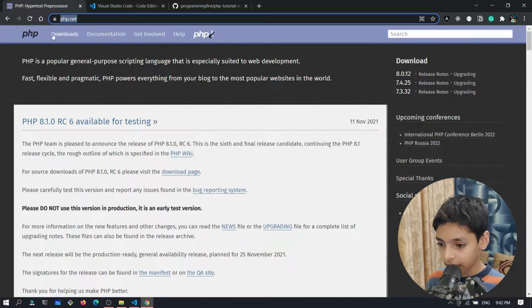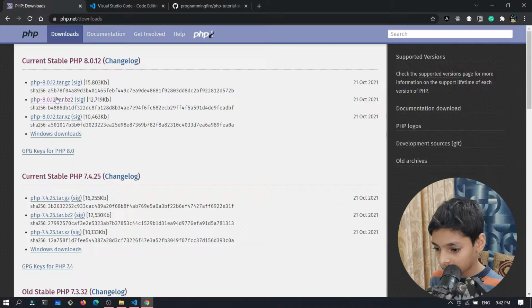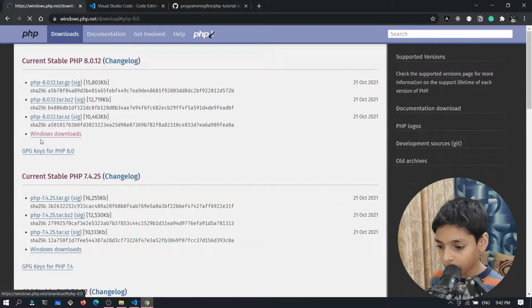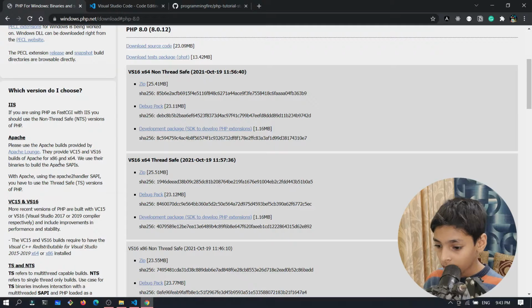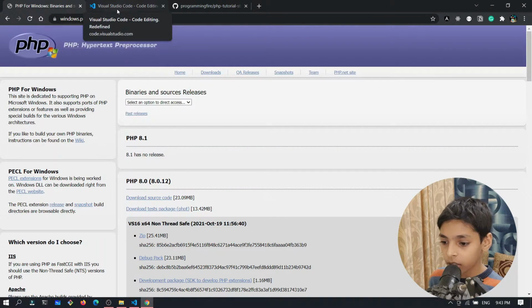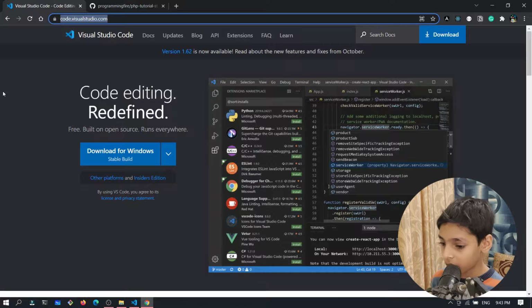So go to php.net and download PHP by clicking on downloads, and then you can download it for whatever operating system you are on. I'm on Windows, so I'm going to click on Windows downloads, and then download the zip file. Okay, so when you have PHP, then you need a code editor. I'm going to be using Visual Studio Code. Visual Studio Code is the most popular code editor, and we're going to be using this to code PHP.